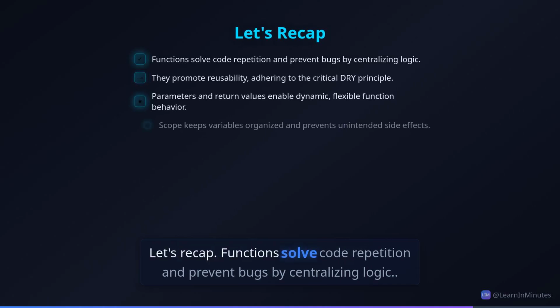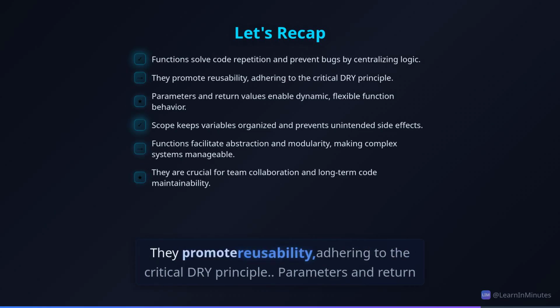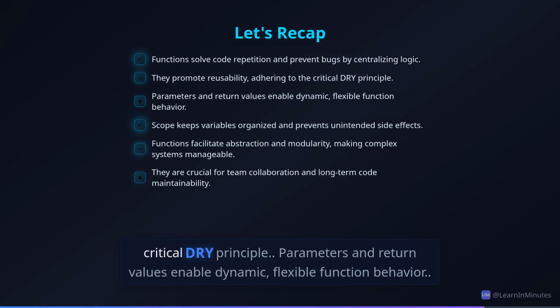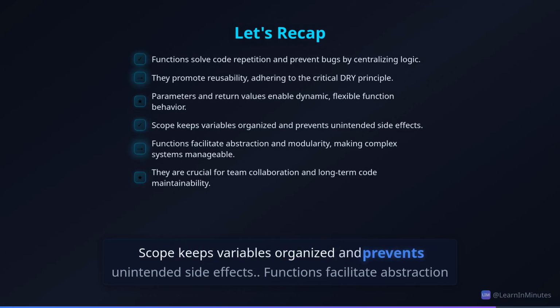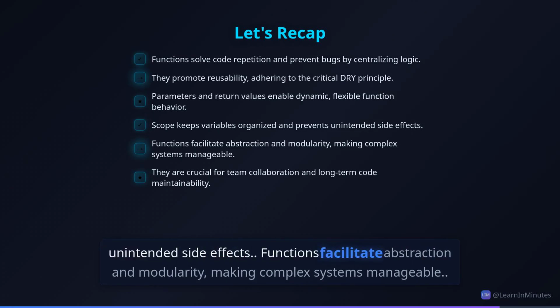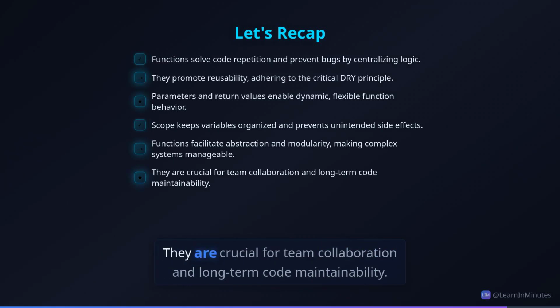Let's recap. Functions solve code repetition and prevent bugs by centralizing logic. They promote reusability, adhering to the critical DRY principle. Parameters and return values enable dynamic, flexible function behavior. Scope keeps variables organized and prevents unintended side effects. Functions facilitate abstraction and modularity, making complex systems manageable. They are crucial for team collaboration and long-term code maintainability.